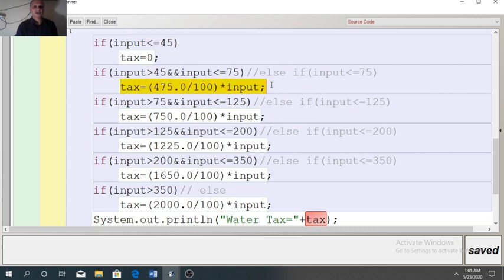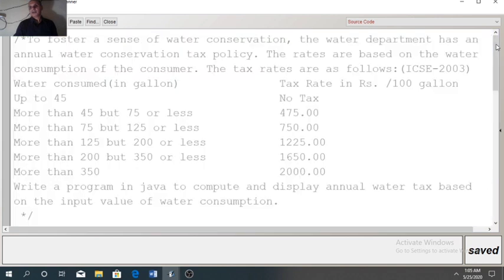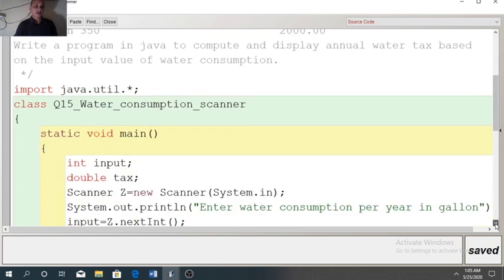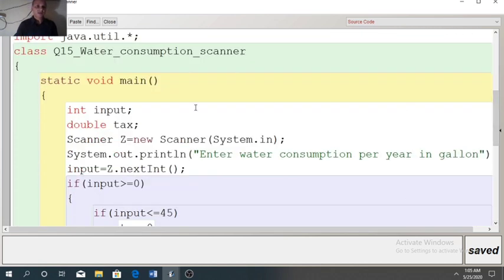Tax will store the result of this statement. It also depends on the above if condition. So in all the if blocks, you can see tax depends on an if condition. Whenever you update a variable that depends on an if condition, that variable should be initialized with 0. So it is compulsory to write 0 here. Now with 0 it will compile.